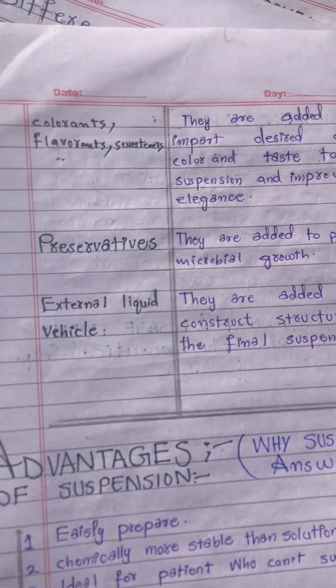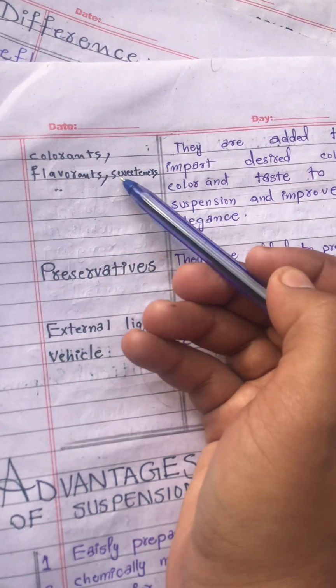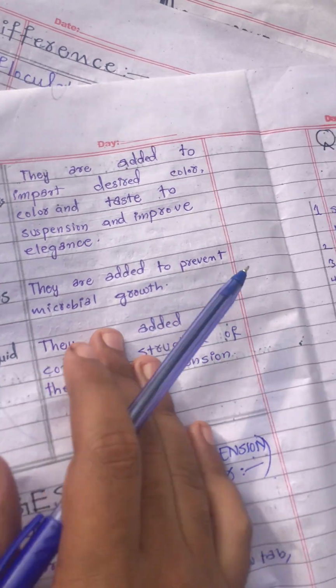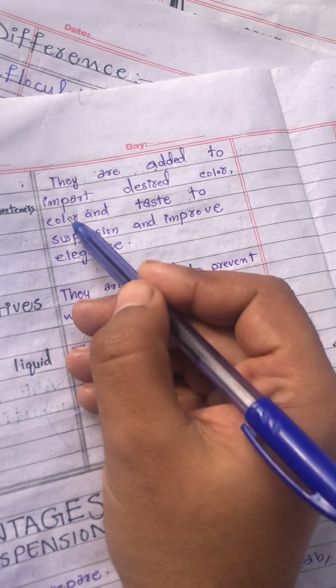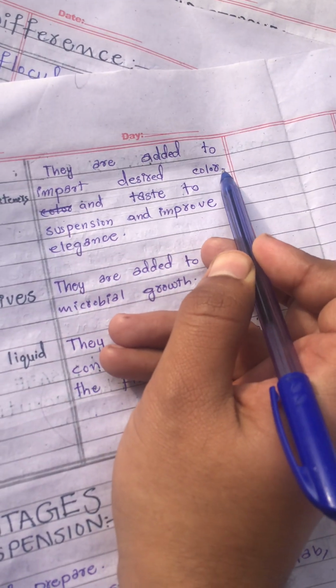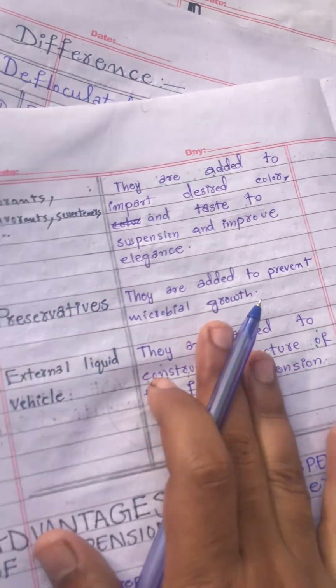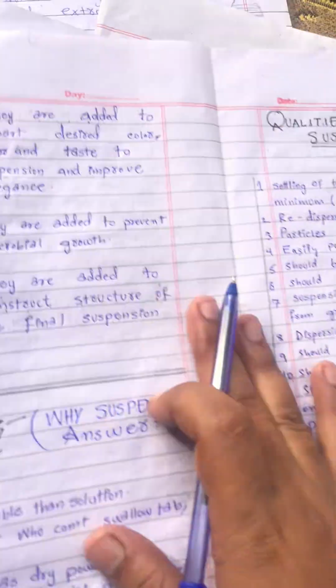Then we have the colorants, flavorants and sweeteners, which are added to impart the desired color and taste to the suspension and improve elegance.